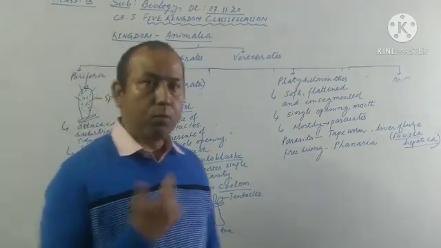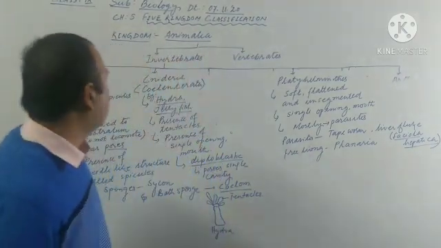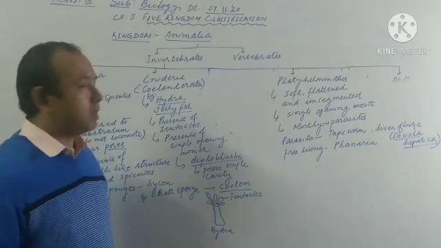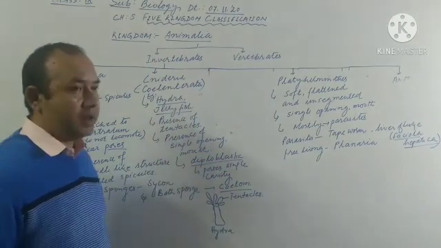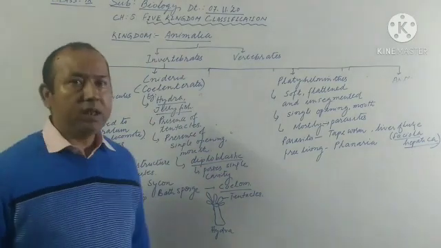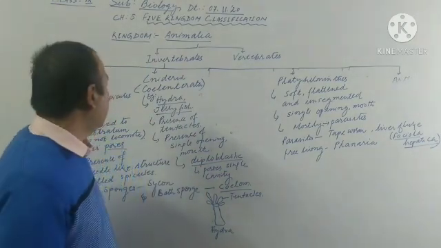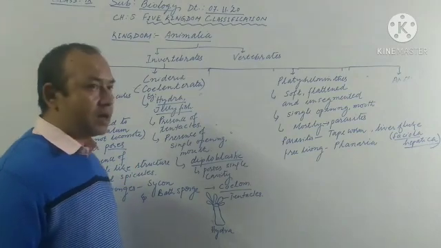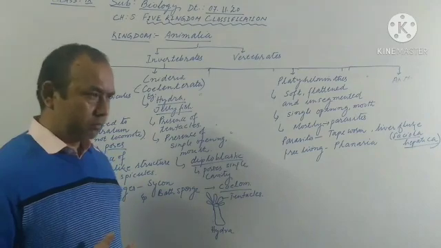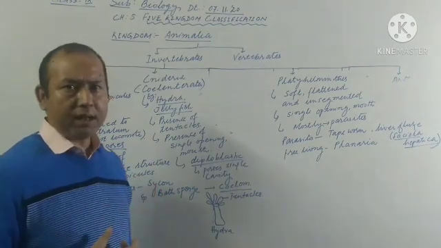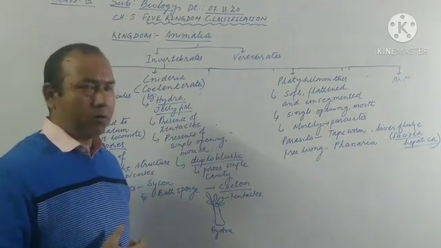Now let us move on to the next group, that is Cnidaria. Cnidaria, and also Coelenterata. They are named so because they consist of a true cavity inside them, a single hollow.